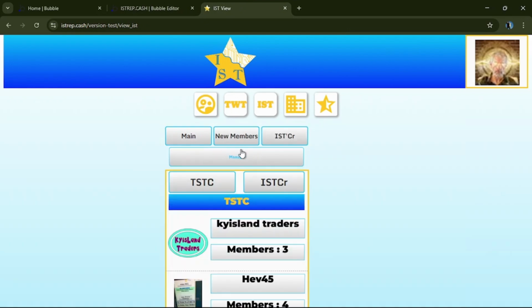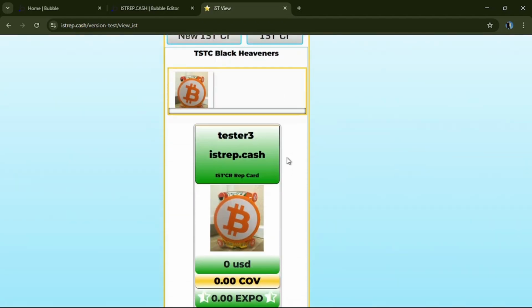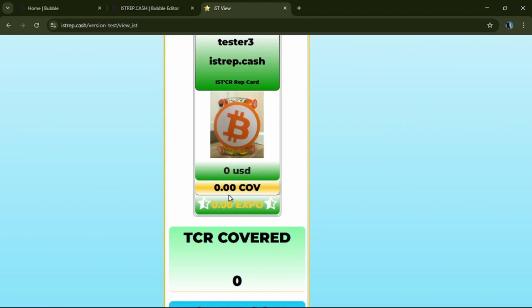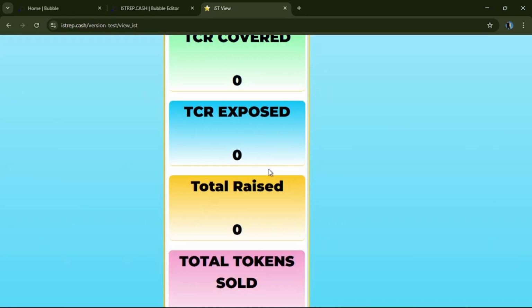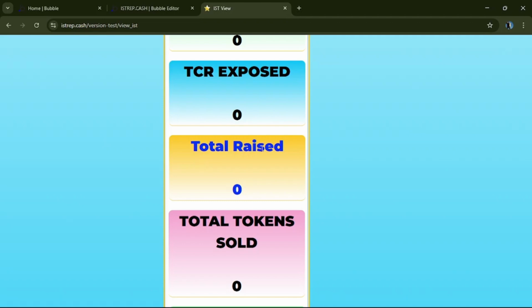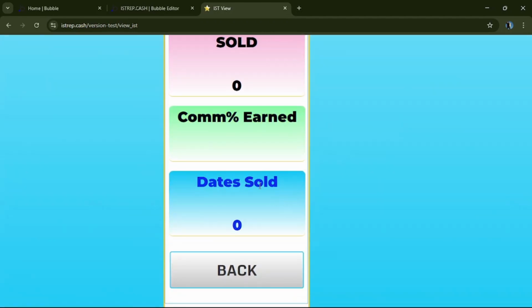So we can go back into our managing, to our ISCRI. You see we have a particular ISCRI here. This particular user is tester 3, and this is their ISCRI rep card. That's 0 USD, 0 cub, 0 exposed. Once again, we break it down into big numbers: total capital return covered, total capital return exposed, total capital raised, total token sold, total commission earned, dates sold.